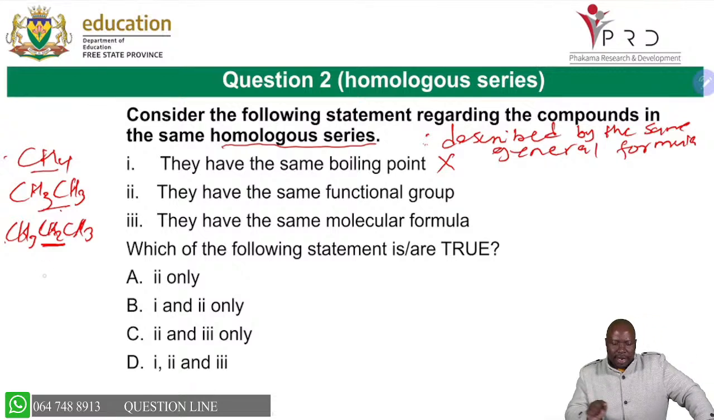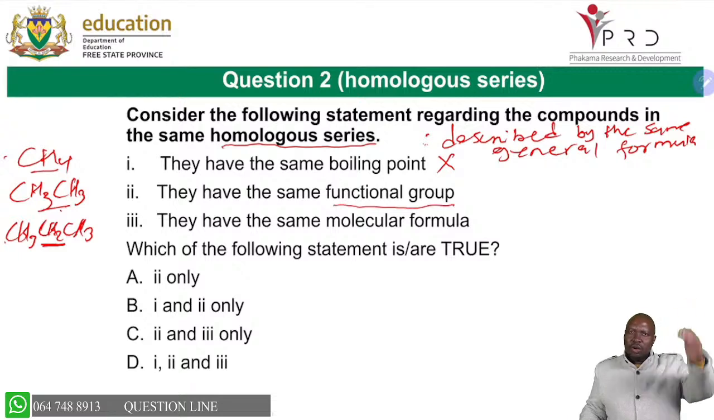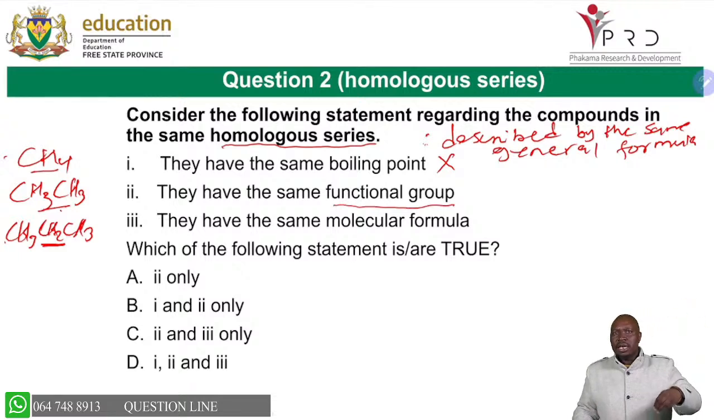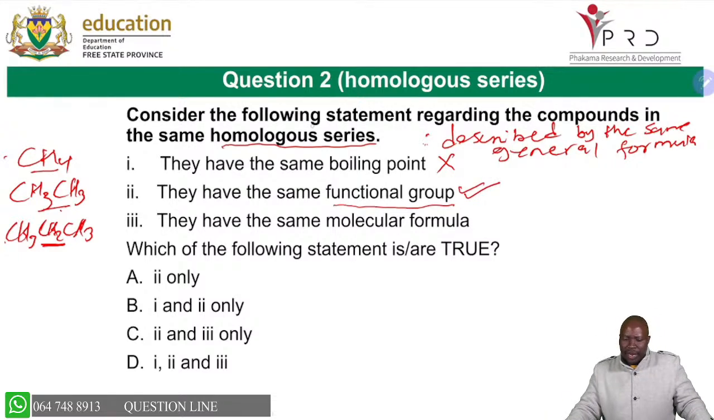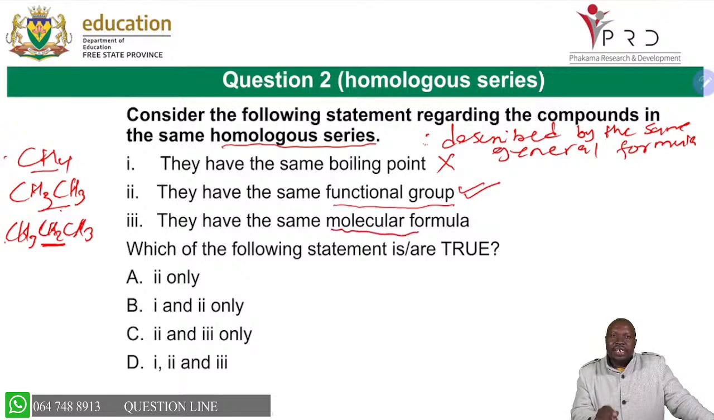Statement 2 says they have the same functional group. Yes, remember how you differentiate between the homologous series? We said there are 9 of them, and the difference between them is the functional group. The functional group is specific, and because it's like a family, all members of the same family have the same functional group. So this is correct. And then, statement 3 says they have the same molecular formula. Note, it is not the molecular formula; what is the same is the general formula.